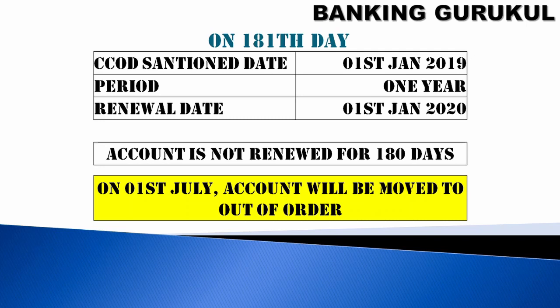In this scenario, CCOD sanction date is 1st January 2019, period for 1 year, renewal date is 1st January 2020. So on 1st January your account should be renewed for another 1 year or 2 years or 5 years. If it is not renewed on 1st January, then on 1st July your account will be moved to out of order because you have crossed 180 days.